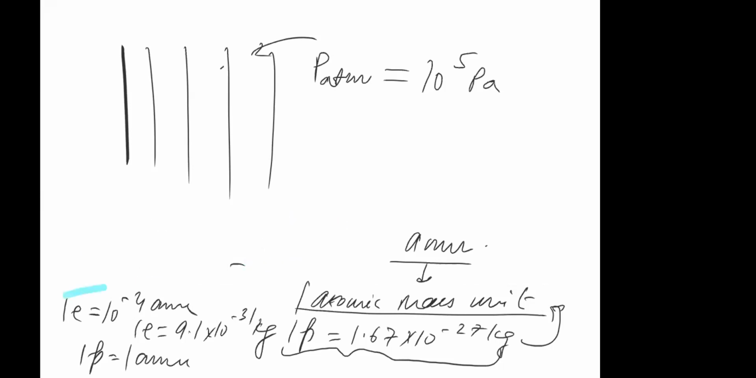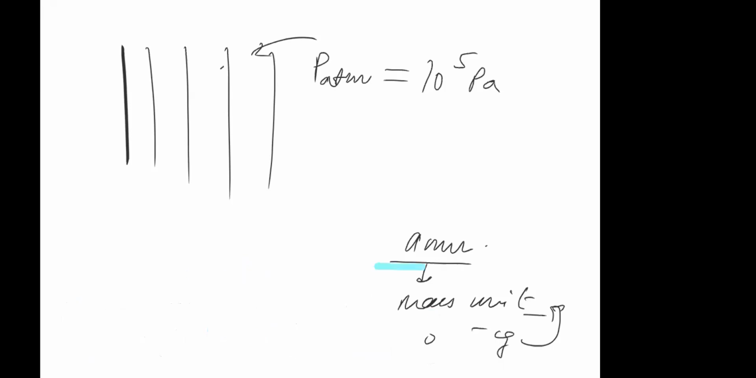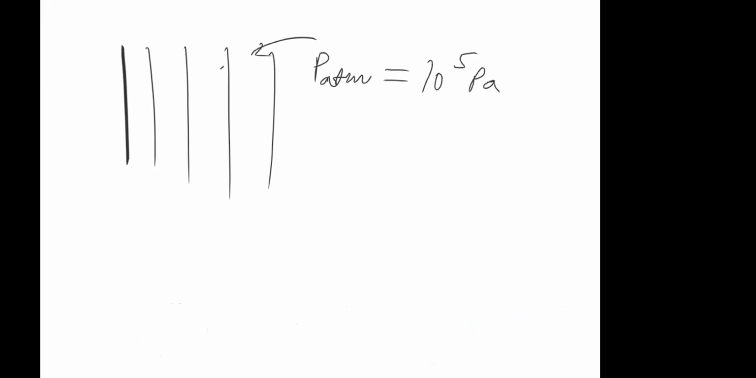Right, so we need AMU because generally we don't deal with heavy masses at the subatomic level, right? So we need something smaller, some unit of mass which is smaller, right?